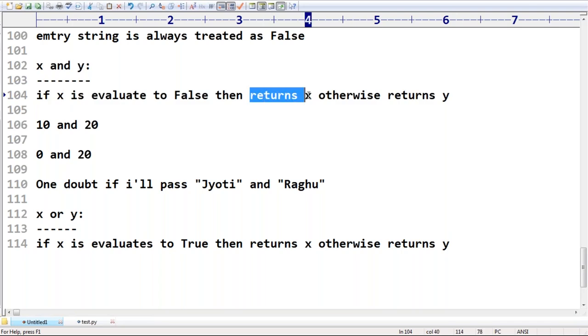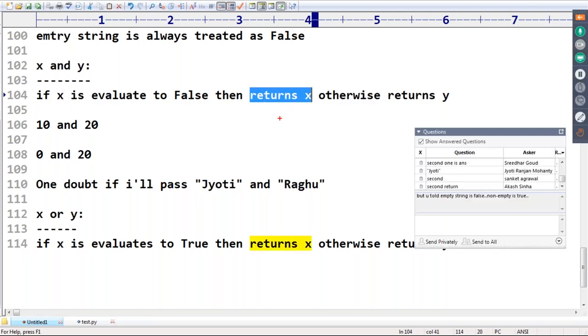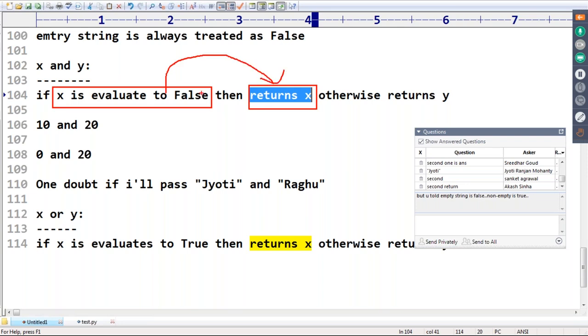Sir, when it returns x, can you please have a look? If the first argument is false, it returns x. If the first one is not false, it returns y. It is a simple English statement, man. So in x and y, first I evaluate x.